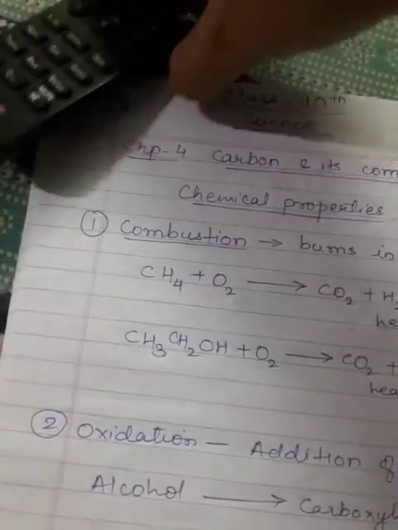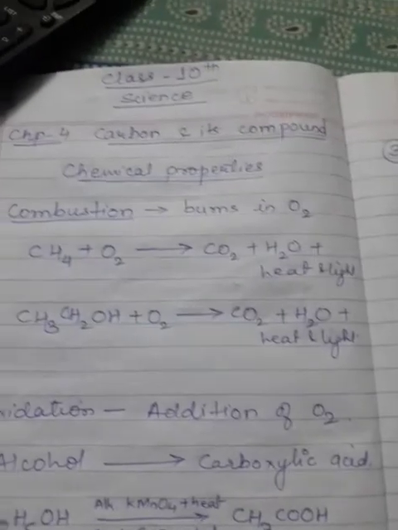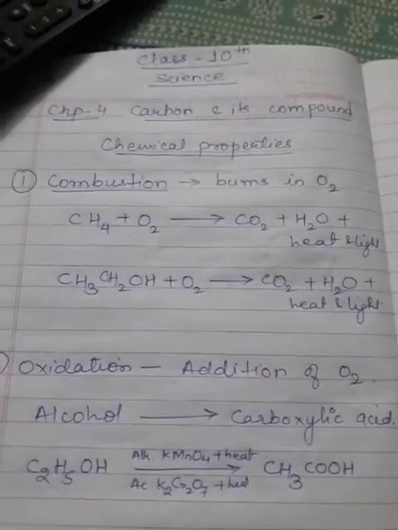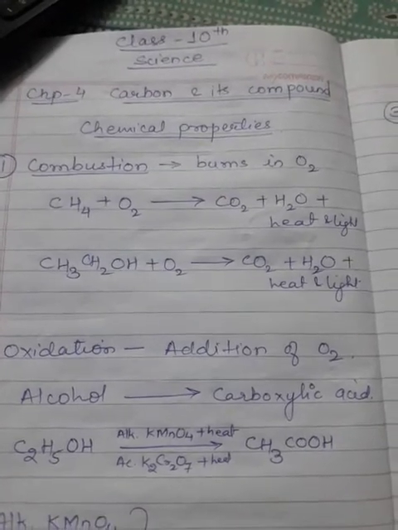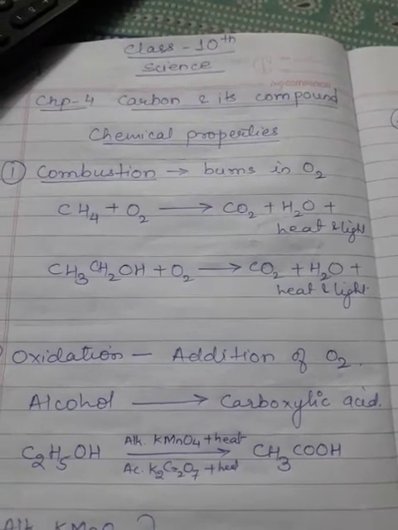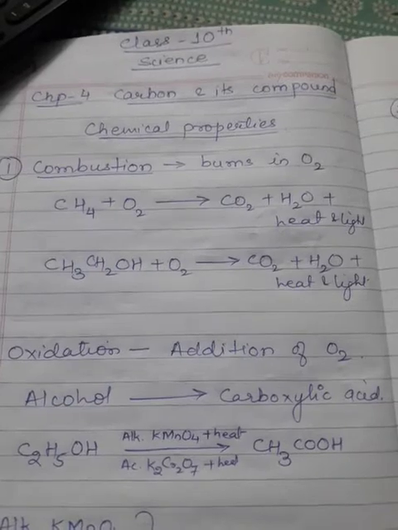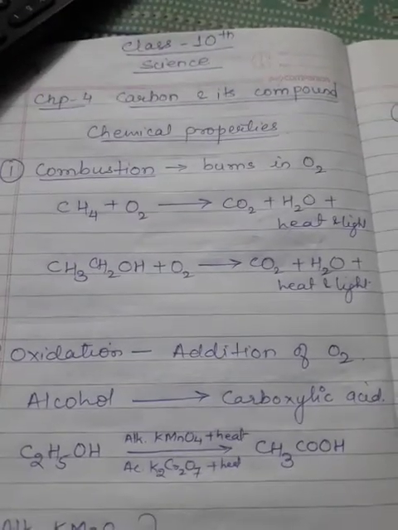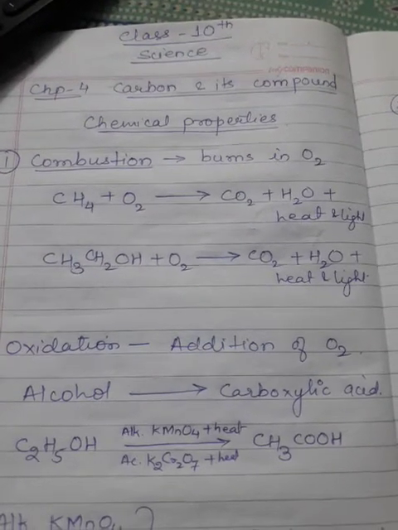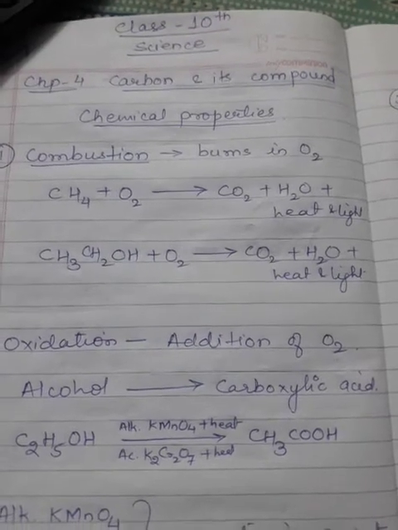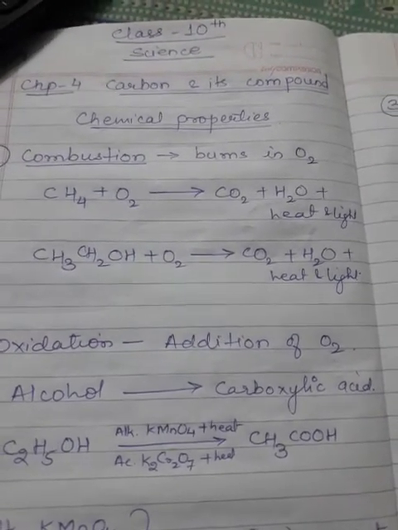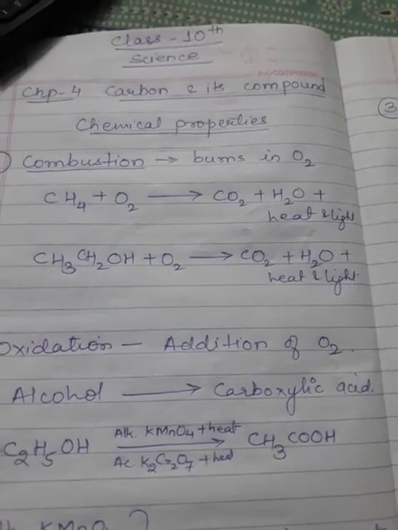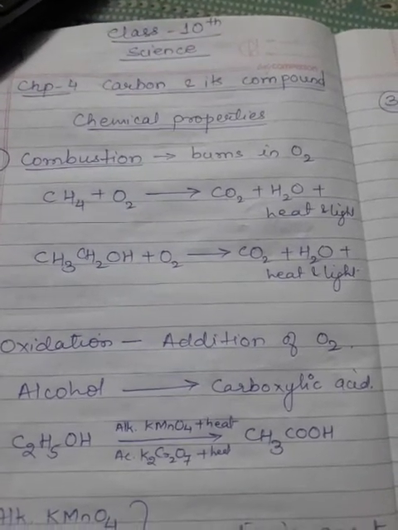Good morning, class 10th. Today we're going to continue with the same chapter, chapter number 4, carbon and its compound. So here we start with the chemical properties of carbon and compound. The first property is your combustion. Combustion means burning of substance in the presence of oxygen. That means if you're burning something, then that is sure that it will mix with oxygen.